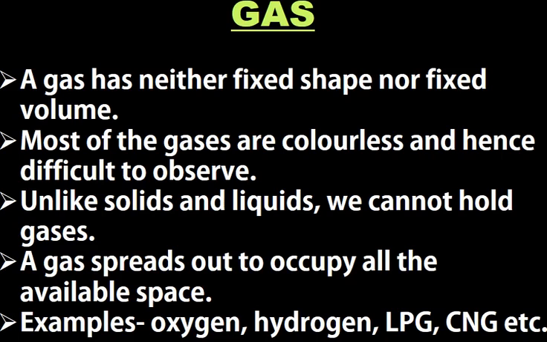And because of this, we are aware of the danger. Similarly, if we spray room fresheners in a corner of the room, it spreads out in the entire room and we can get the smell or the fragrance from the whole of the room. So this is one of the most important properties of a gas, that is its ability to spread out.